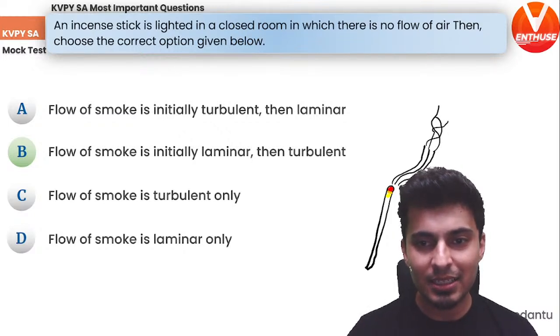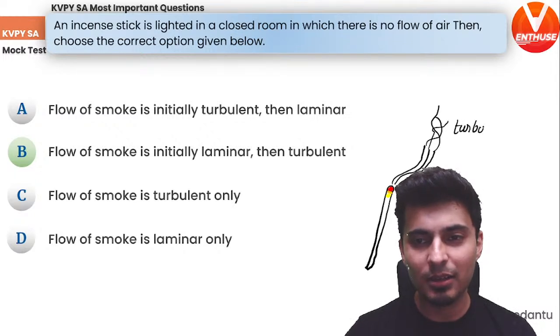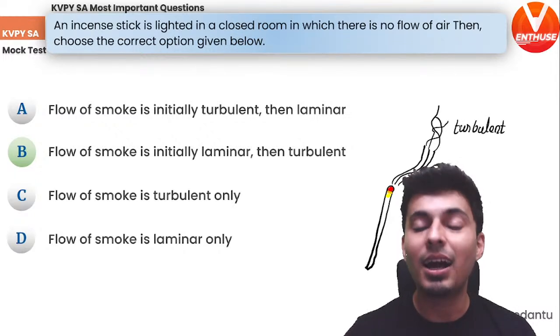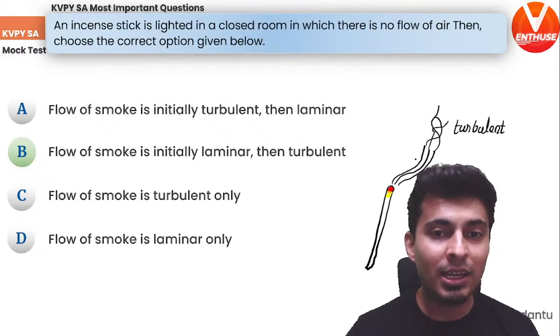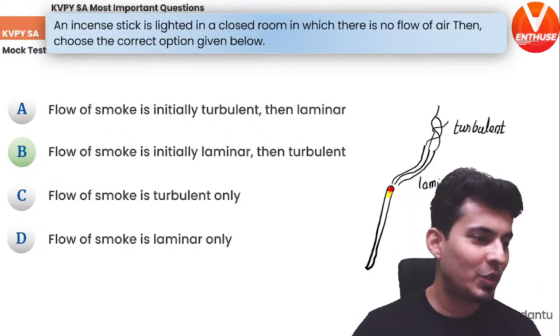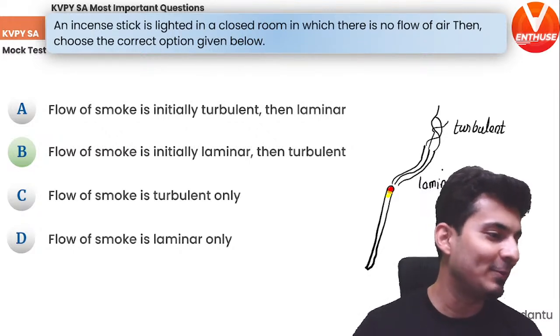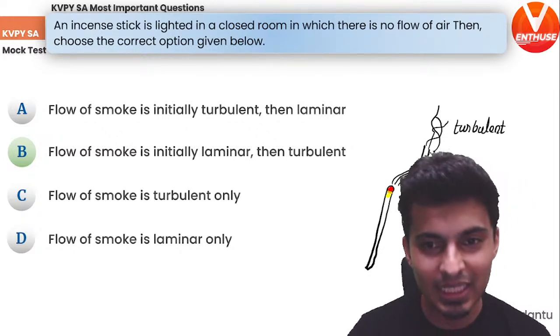This is laminar. This is turbulent. The streamlines are unpredictable. Here the flow is predictable, so it's laminar, and then it is turbulent. So yep, the answer is B. Got it? This is how it looks.